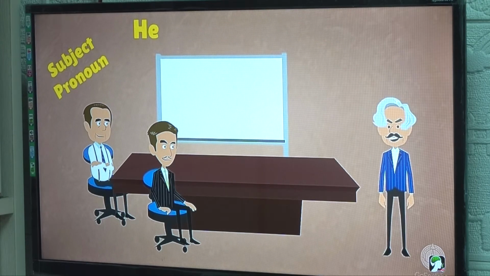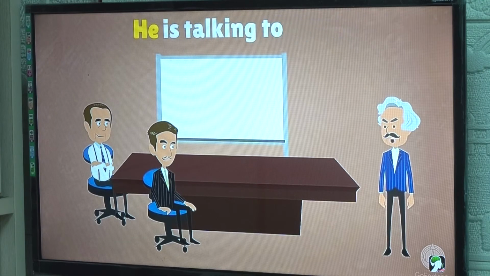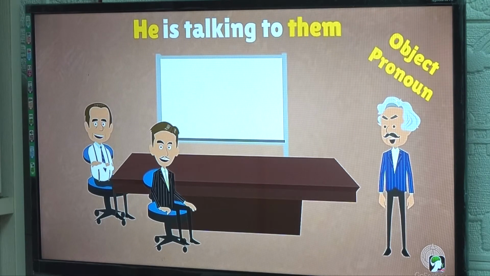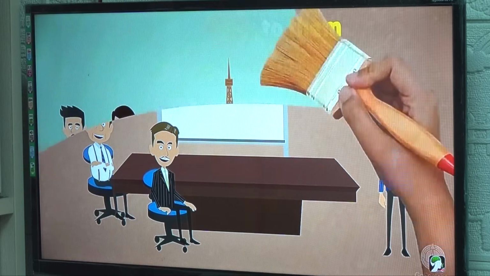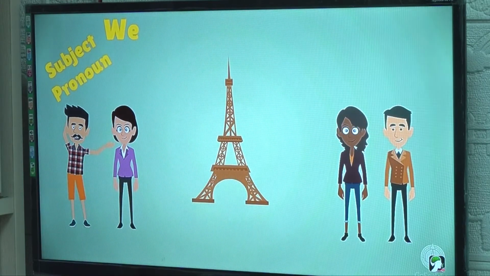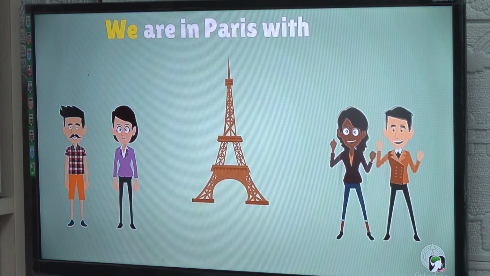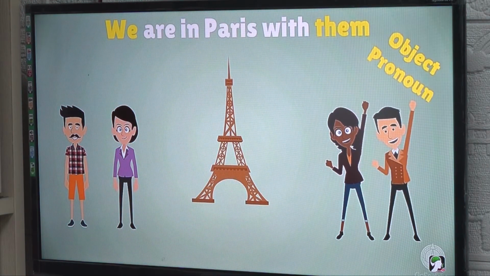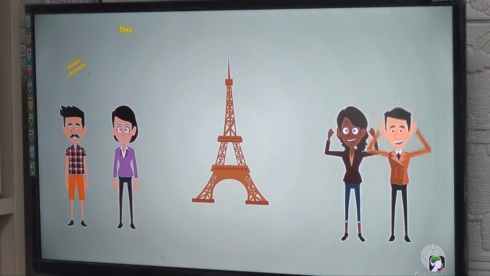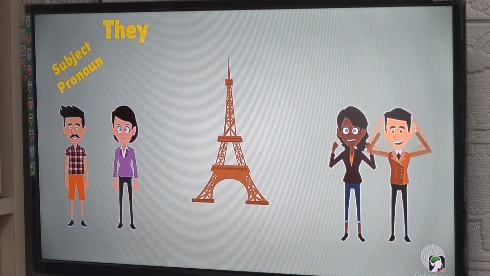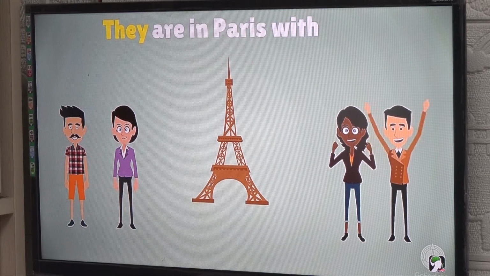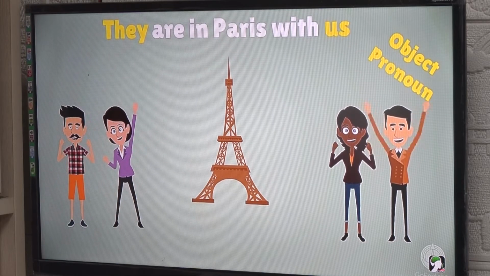He is talking to them. them. Same goes for here. We are in Paris with are in Paris with them. They are in Paris with or in us. Paris with us.